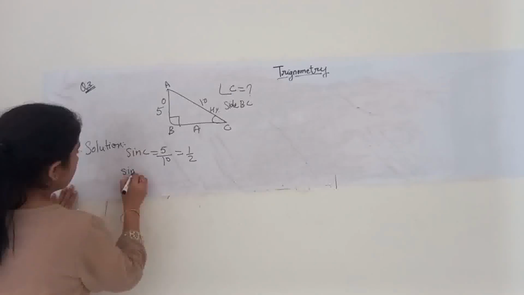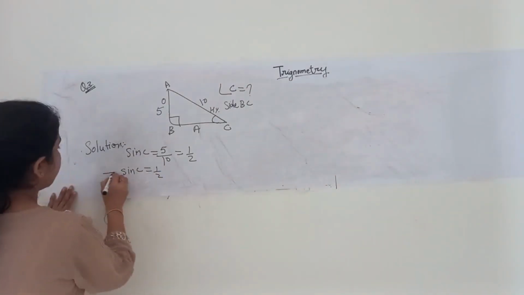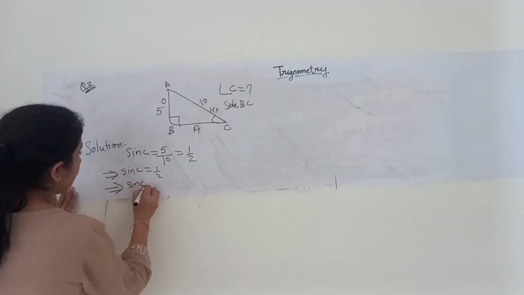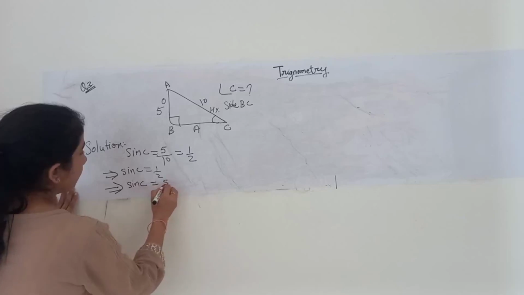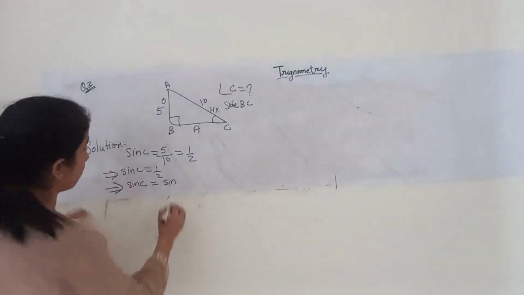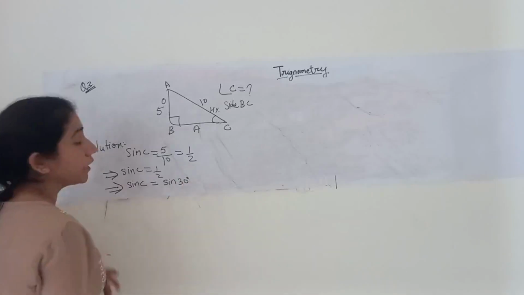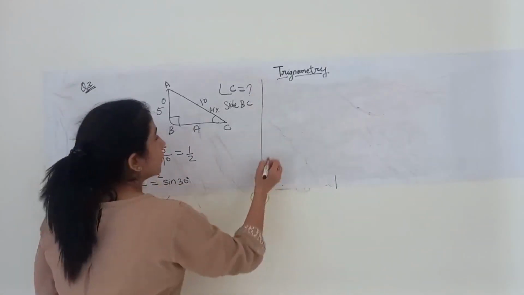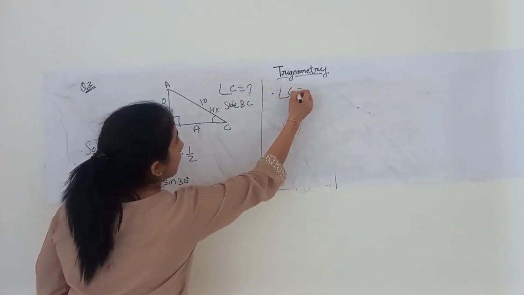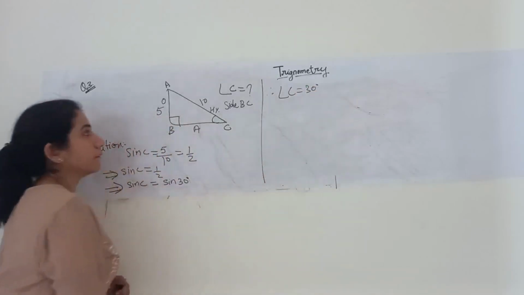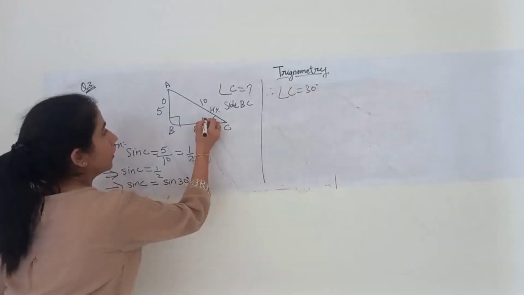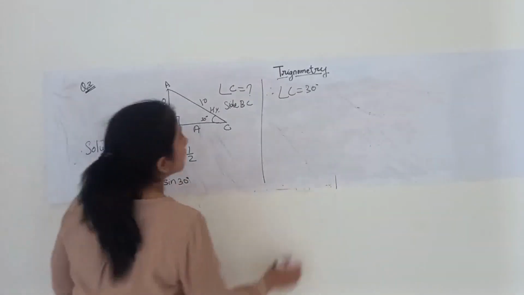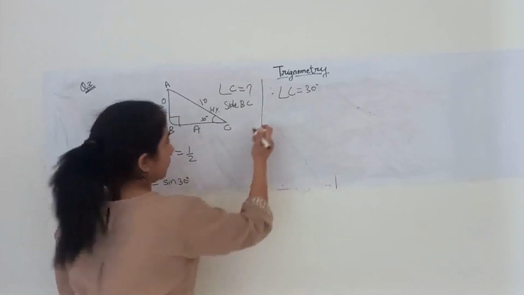Now sin C is equals to 1 by 2, which implies, when the value of sin theta is half, theta is equals to 30 degree. Therefore, angle C is equals to 30 degree. This we got the solution as 30 degree. Now about side BC.